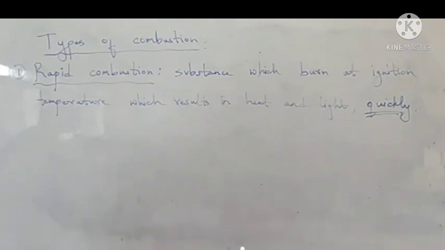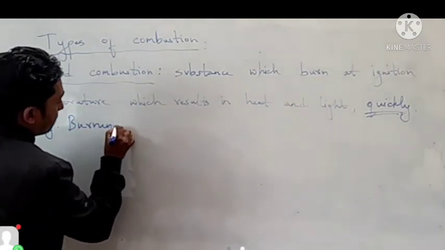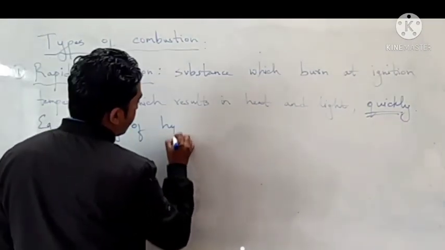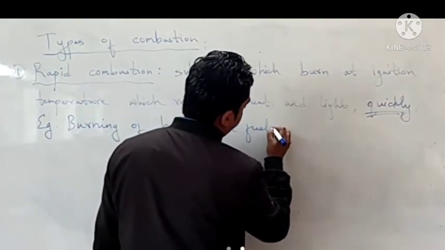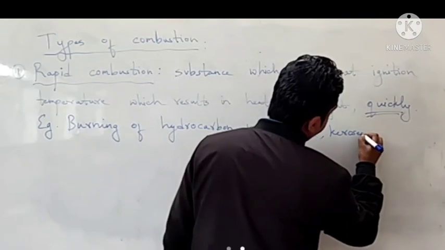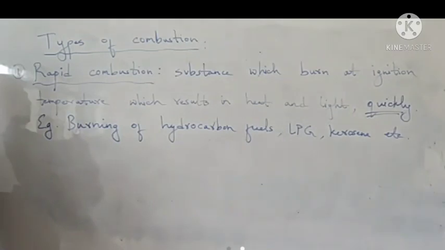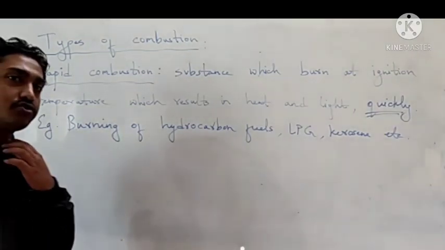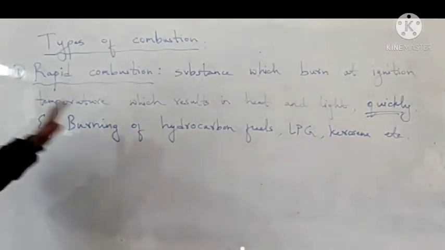Example: burning of hydrocarbon fuels, LPG, kerosene, petrol, etc. So they burn very quickly, which results in heat and light. LPG also, liquefied petroleum gas, which we use for cooking, is also an example of rapid combustion.